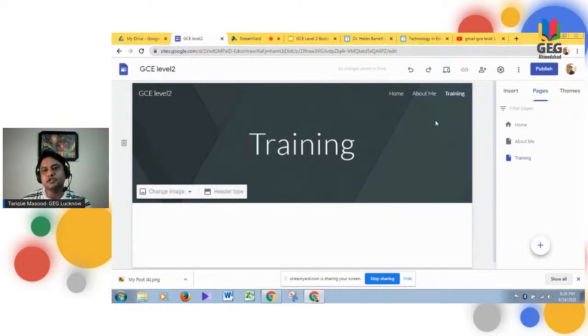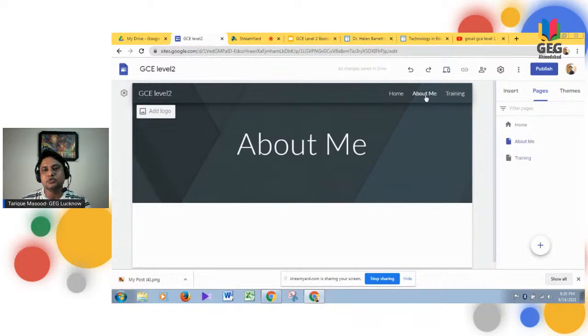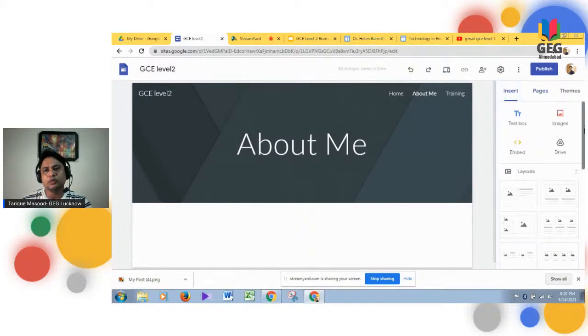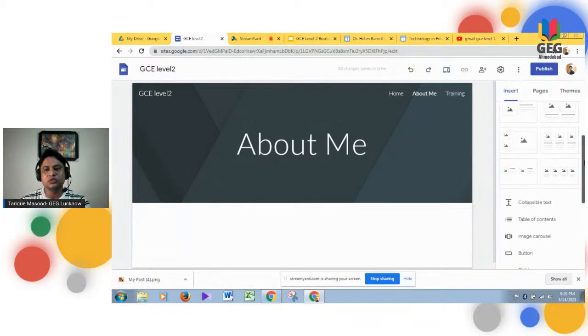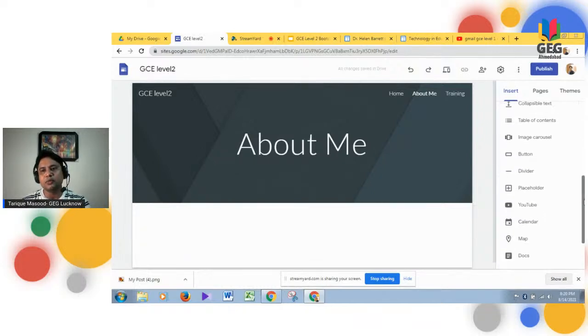Now let's say a challenge is given to you. What you need to do is go to your About Me, and you want to upload a calendar on your About Me page, or you have to upload a map on your About Me page. Whatever you want to do, go to this insert option, scroll it a little down, and you see there are lots of options.